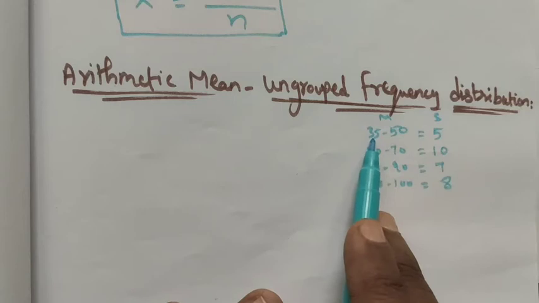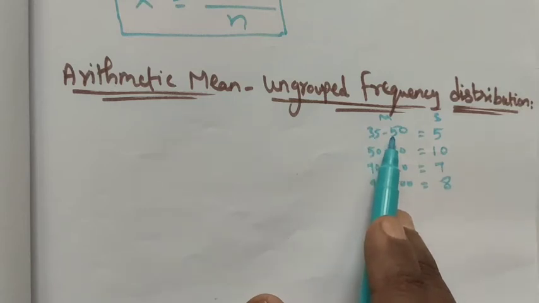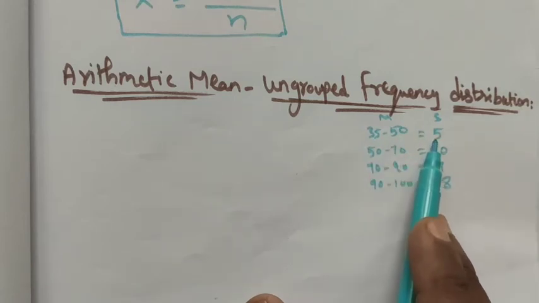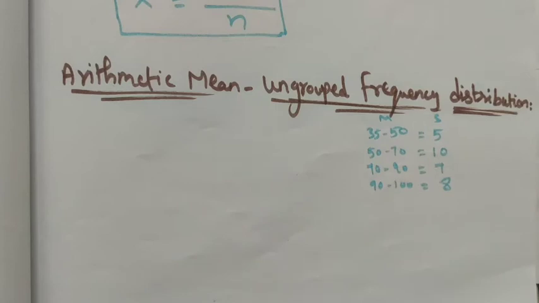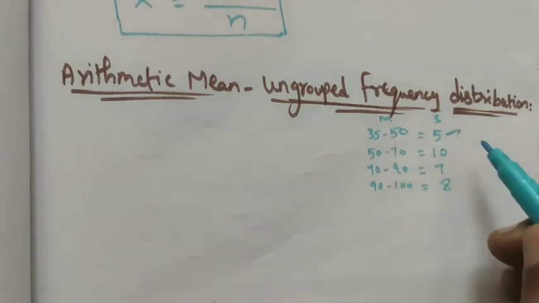This is marks, and this is students. The marks between 35 to 50 and the students 5, 10, 7, 8 like this. This particular data is called a frequency distribution.